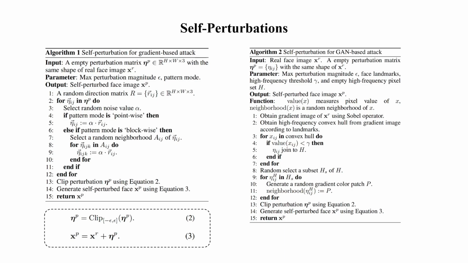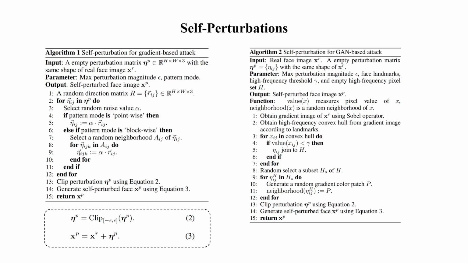As presented in Algorithm 2, we first obtain the gradient image of a real image using Sobel operator and a convex hull of the high-frequency area according to facial landmarks. The pixels in the convex hull are selected as high-frequency pixels if their values surpass a threshold. Then we generate a few gradient color patches through a series of affine transformations.